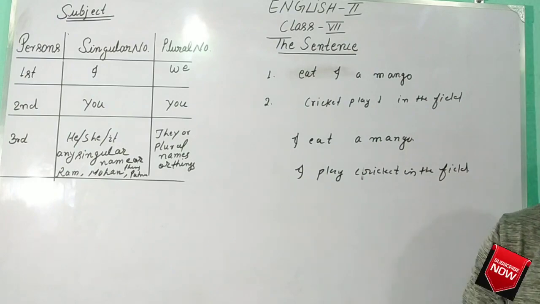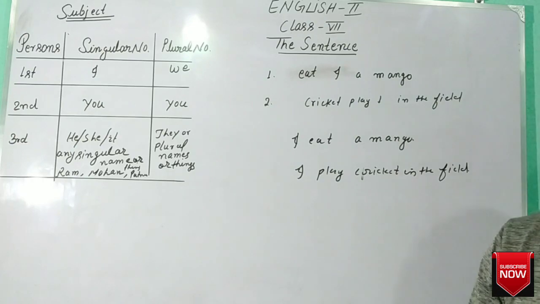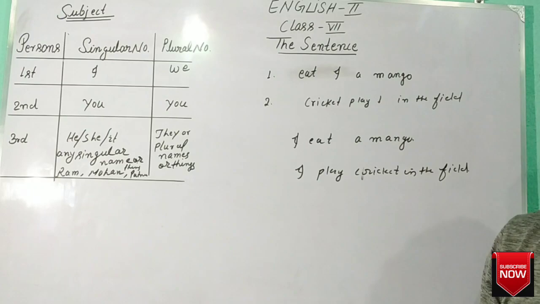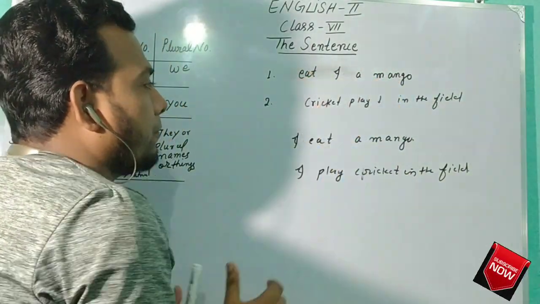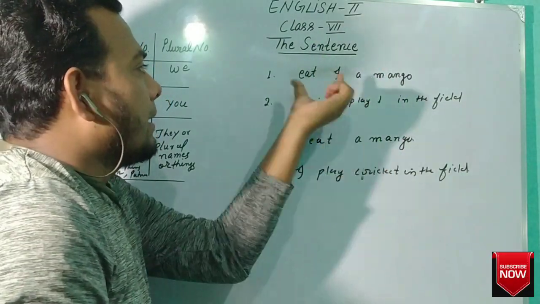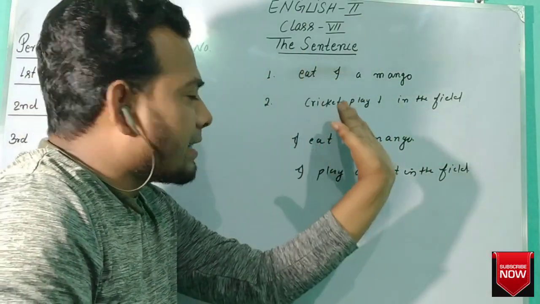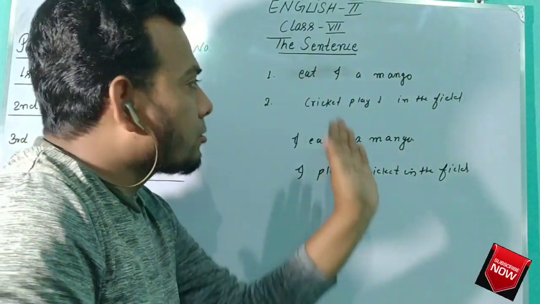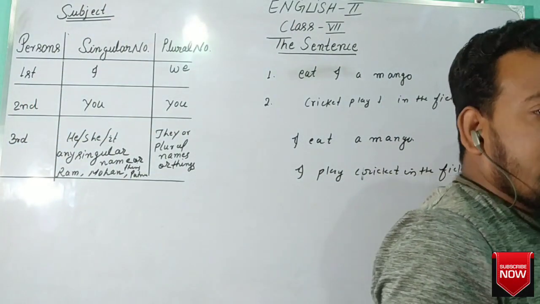Understood? Means we can say, a sentence is what? A sentence is a group of words that makes good sense, that makes clear sense. Here also there are groups of words, but they are not considered a sentence. Why? Because words are not arranged in proper order, it doesn't provide good sense, and after ending the group of words, there is no full stop. So it is not a sentence. Means there are four things for being a sentence.